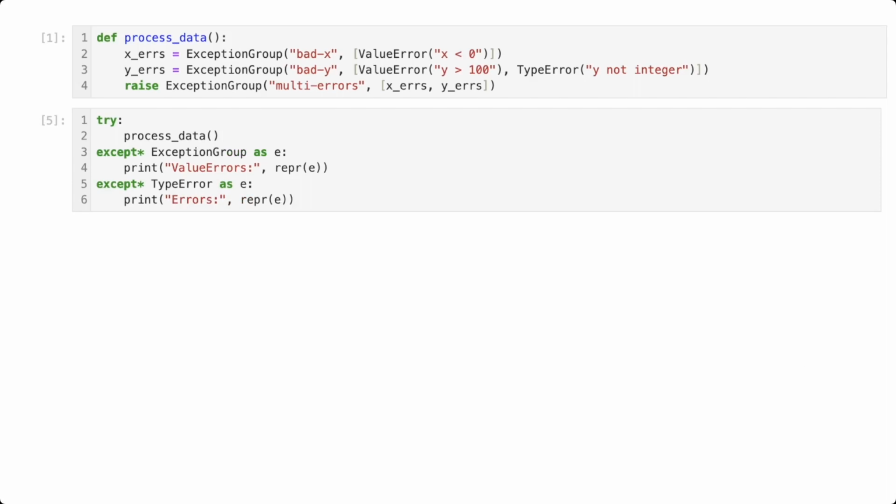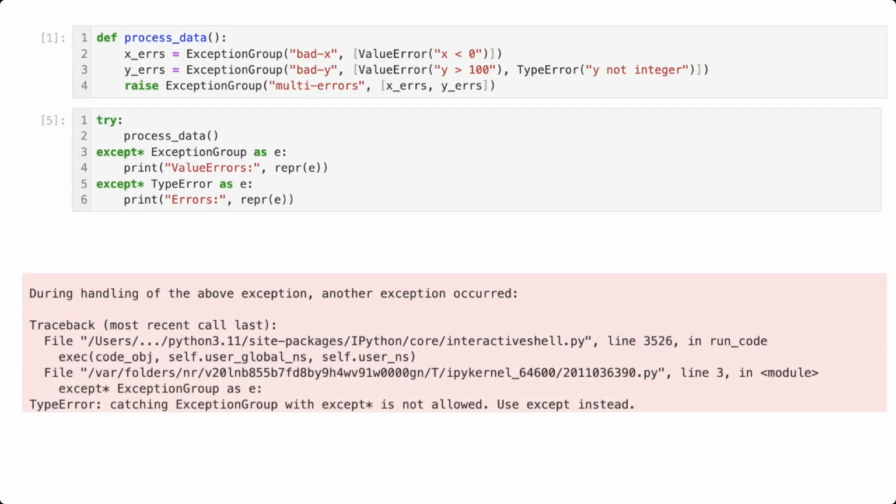What if we try to match all exception groups? TypeError. We're not allowed to except star an exception group. I guess that would be too ambiguous as to whether it's the raised exception group or an exception group within an exception group.